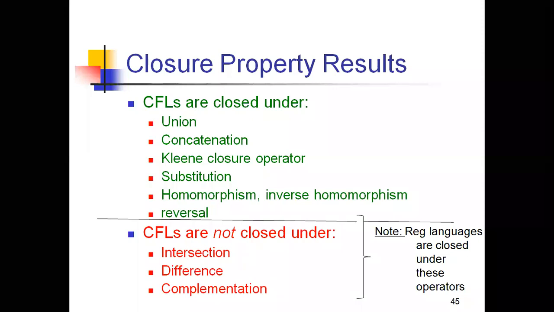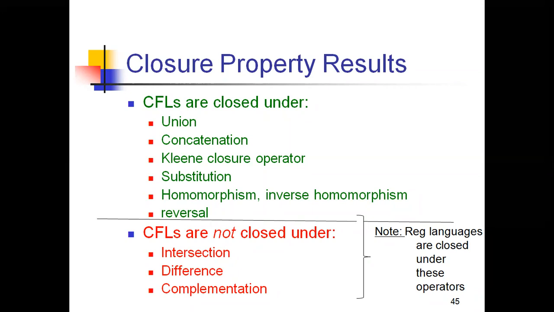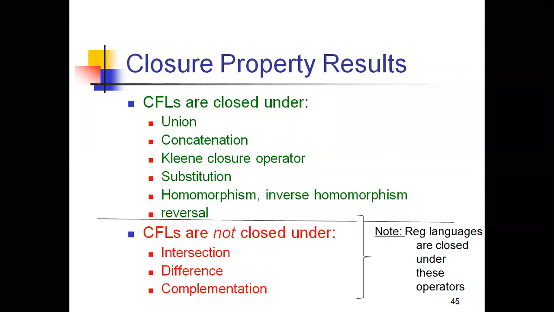While comparing these two, context-free languages and regular languages, there is a difference: context-free languages are not closed under intersection, difference, and complement, though these are closed under regular languages.